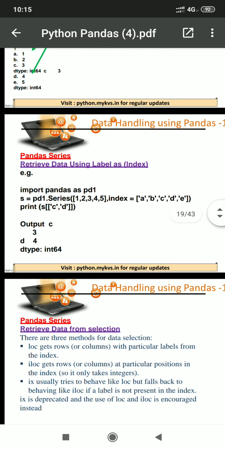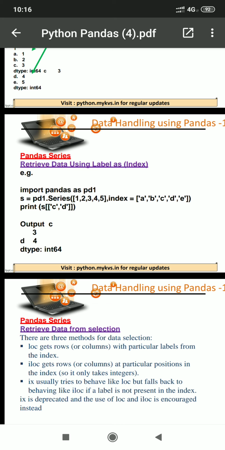Same program, slide changes, creating a series with 1, 2, 3, 4, 5 and index equal to A, B, C, D, E, and trying to extract the value of s at specific positions. Here the point to be remembered is that we are using multiple square brackets, a nested square bracket inside the bracket. We are mentioning C, D. It means it will display the value of label C and the value of label D.